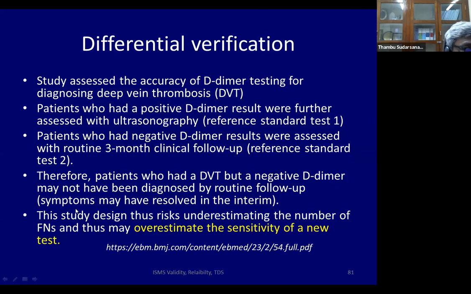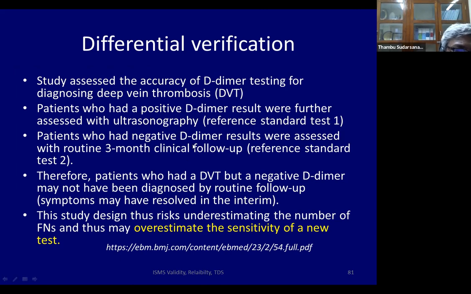Differential verification bias. Let us say there is a study of D-dimer for diagnosing DVT. Patients who had a positive D-dimer result were assessed by ultrasonography, which is the reference standard one. But for people who were negative by D-dimer, the PI thought, why should I do an ultrasonography? That's very costly.